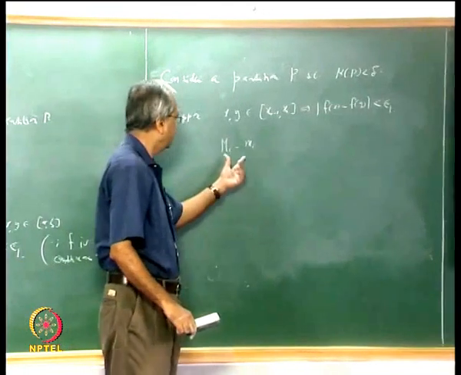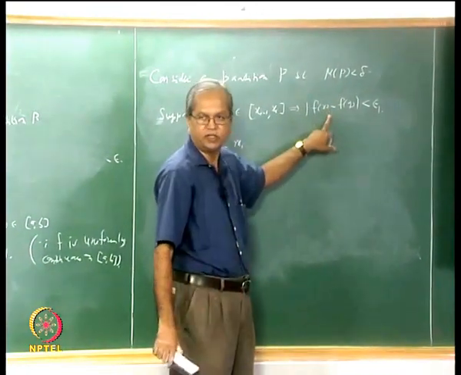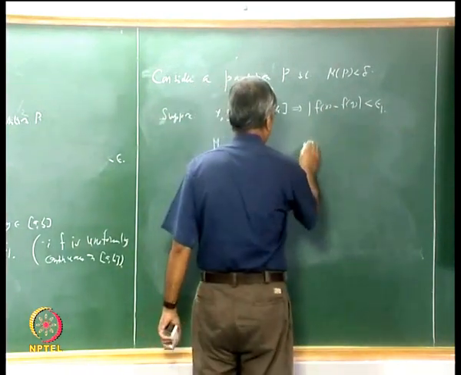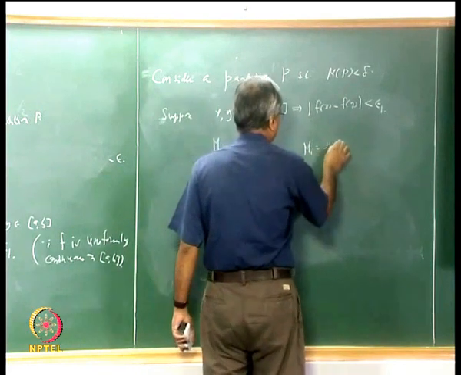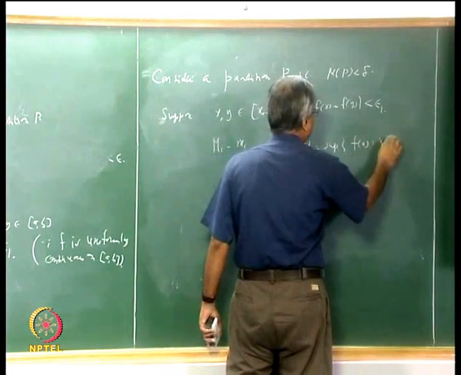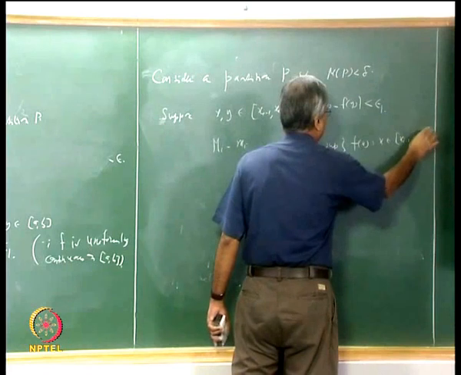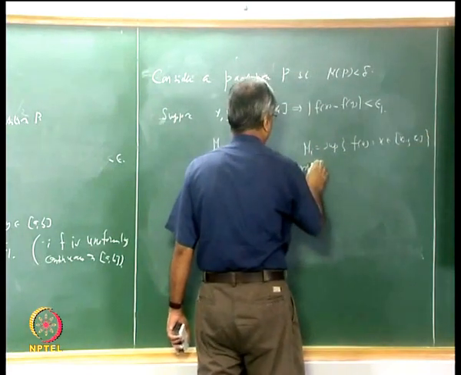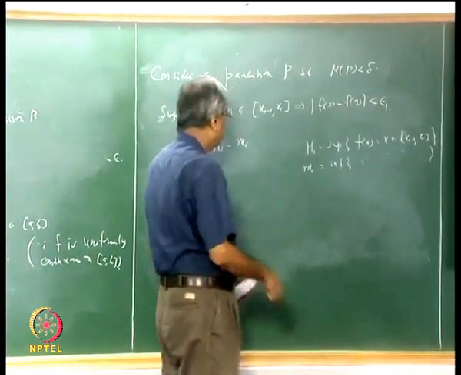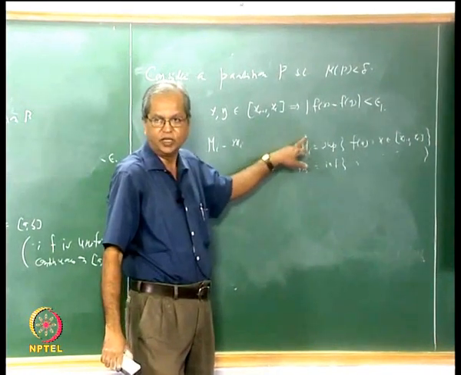Is it clear to you that big Mi minus small mi is the biggest among the differences between f(x) and f(y)? See, big Mi, what is big Mi? Let us recall, big Mi is the supremum of f(x) for x belonging to [x_{i-1}, x_i], and small mi is the infimum of the same thing. Small mi is the smallest possible value that f can take, and big Mi is the biggest.